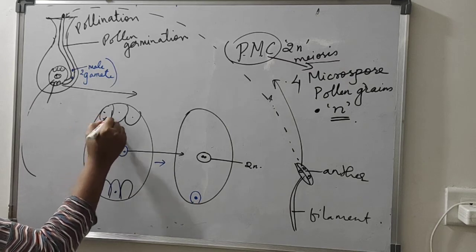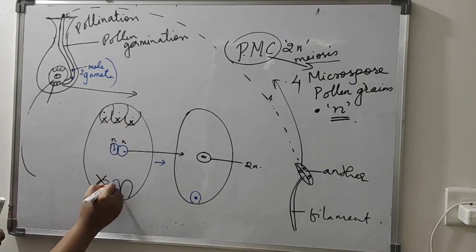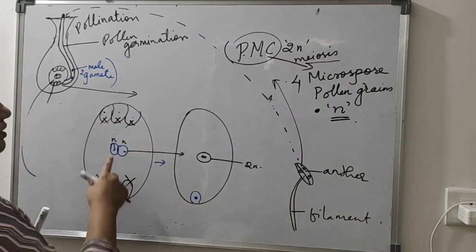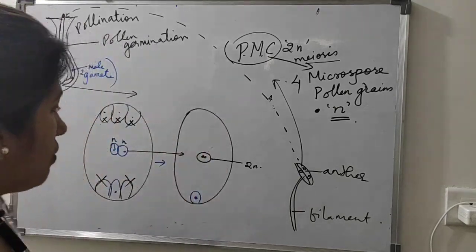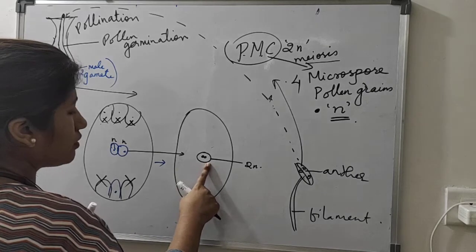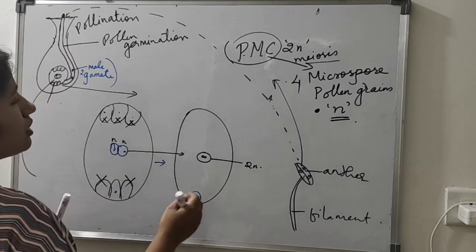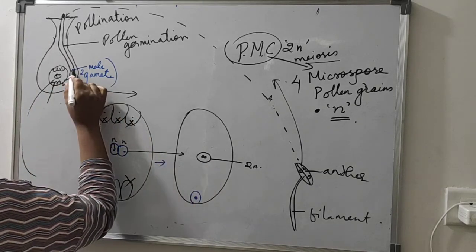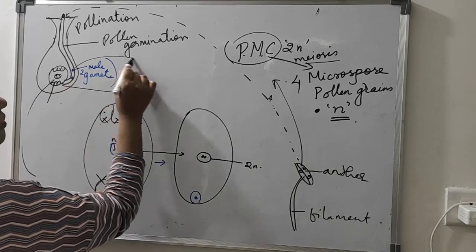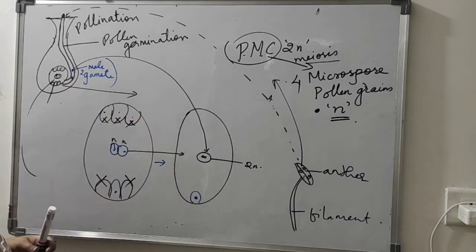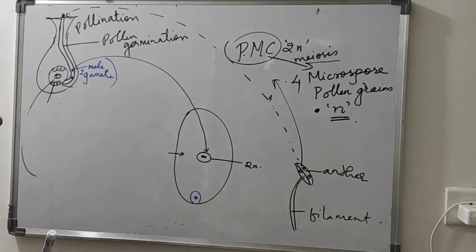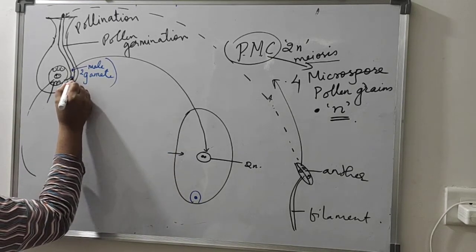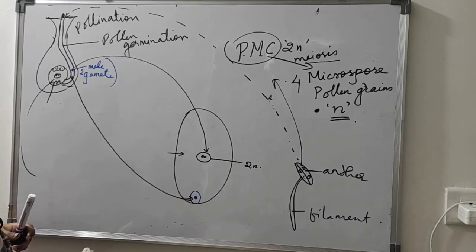The antipodal cells and synergid cells will vanish and degenerate, whereas only the polar nuclei and the egg cell will remain. So of the two male gametes, one male gamete will fertilize with this, and the other male gamete will fertilize with this.